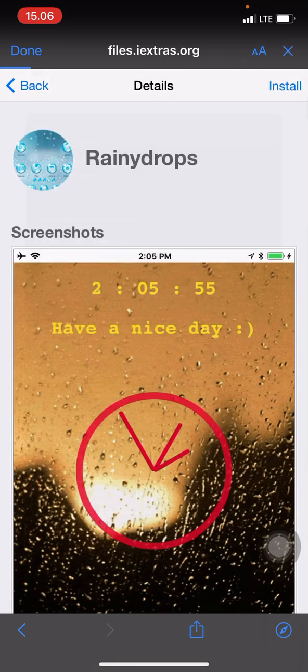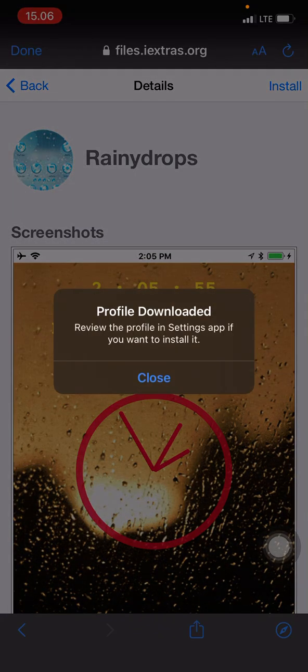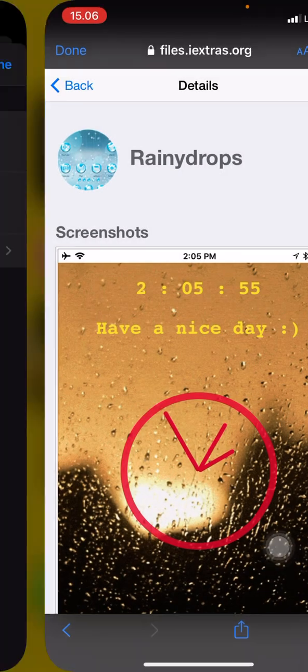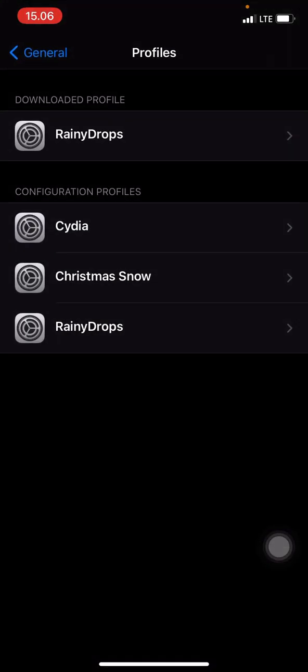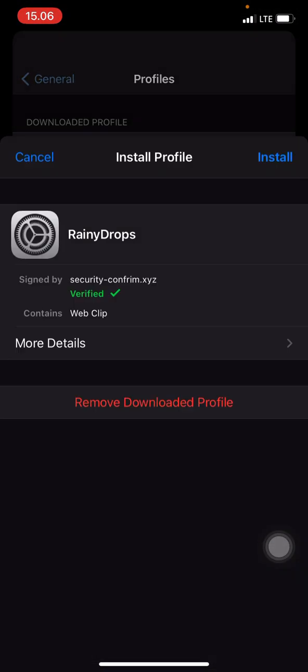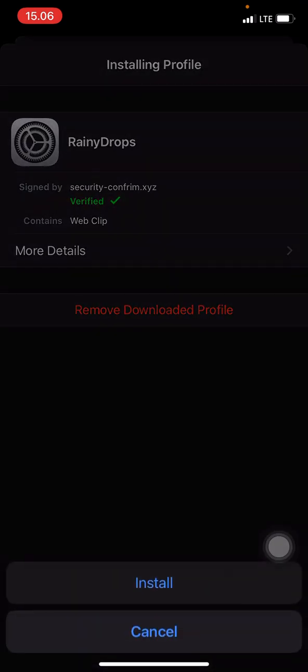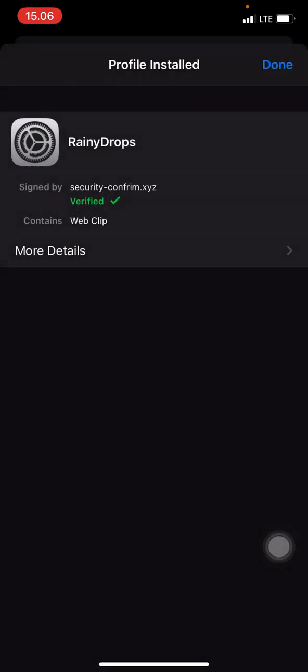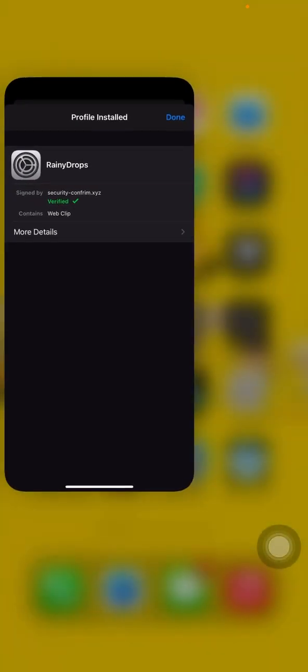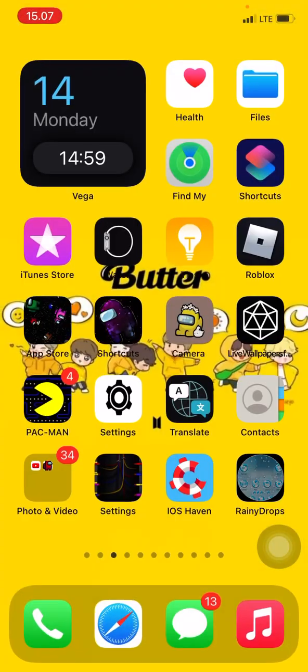After that, I click install. Once I did that, I click allow and then close. After that, I get to my settings, and click profile, download, install. After that, I entered my password. After that, I click install. After that, I get out of my settings and then